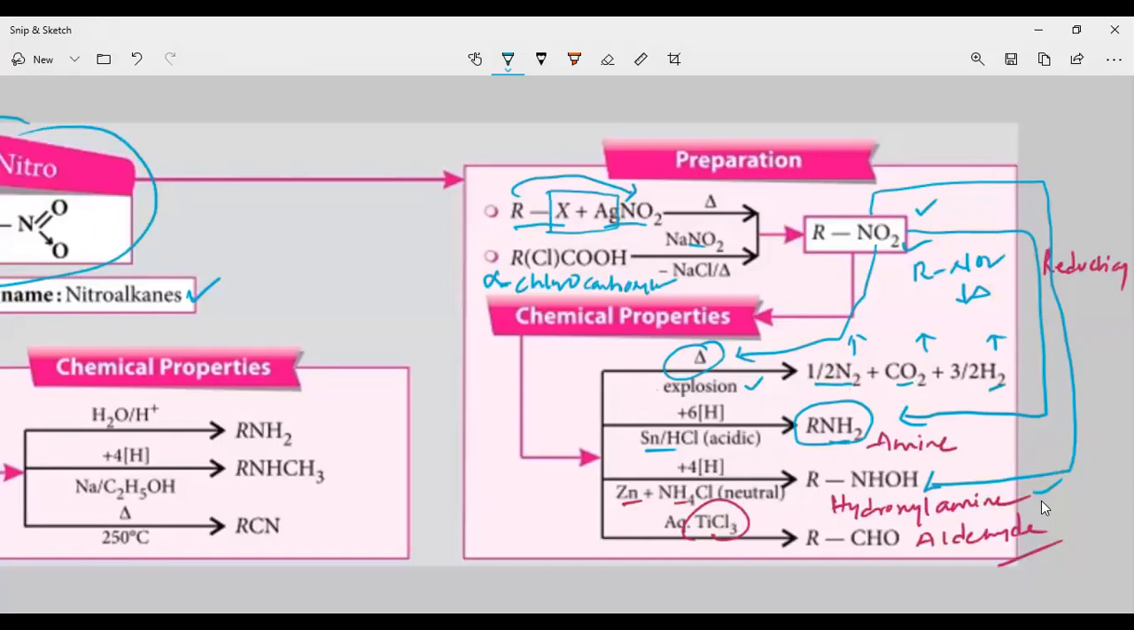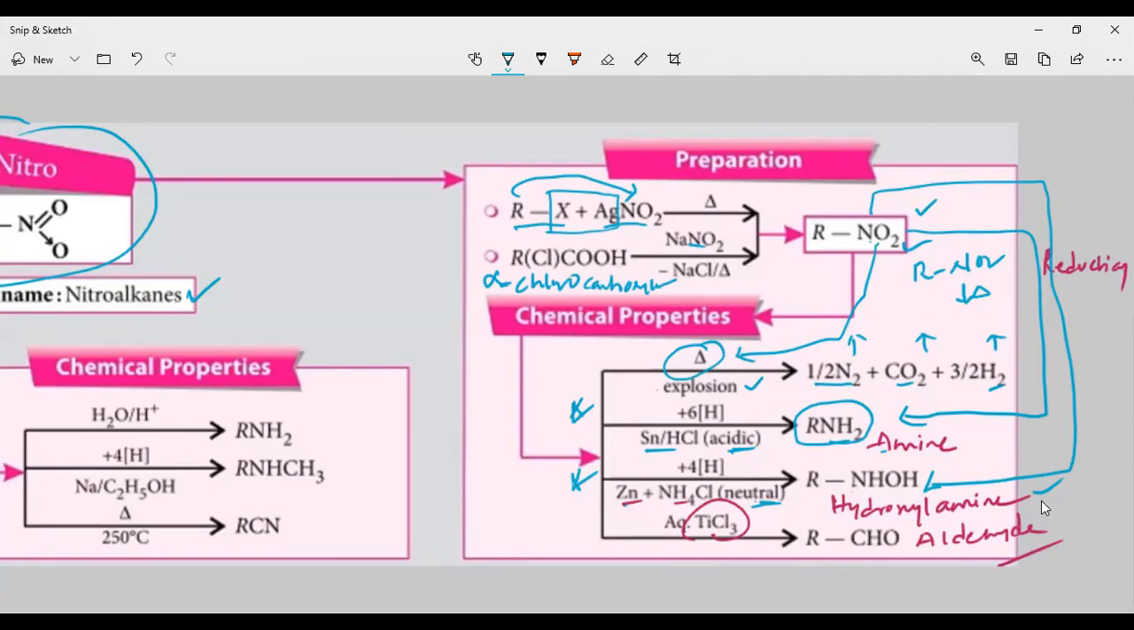So these two reactions are important because we are doing reduction, but we are going to get two different compounds. One, we are doing reduction with tin HCl, acidic conditions, and we are going to get the amine. The other, we are doing with neutral conditions, with zinc in the presence of ammonium chloride, and we are going to get a different compound. So when we are doing reduction of nitro compounds in acidic medium, we are going to get amine. When we are doing reduction in neutral medium, we are going to get hydroxylamine.